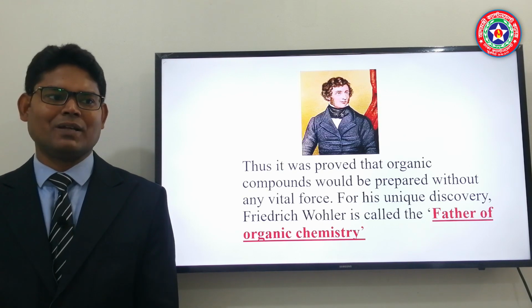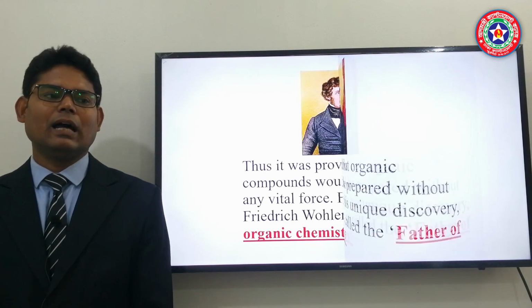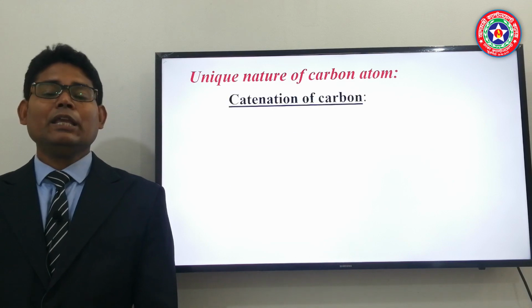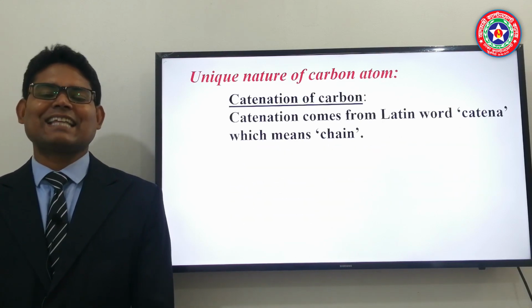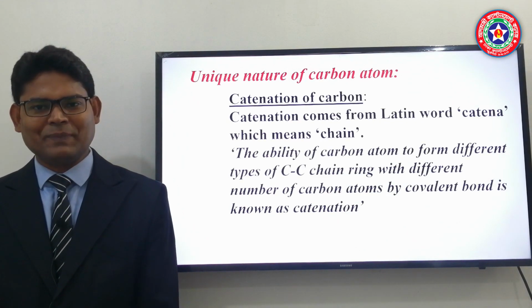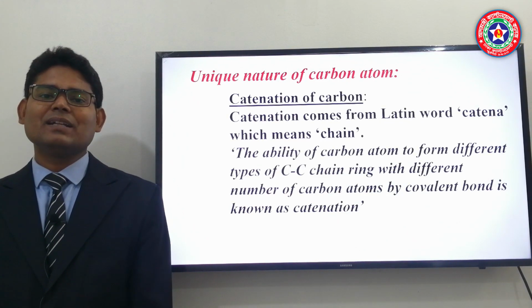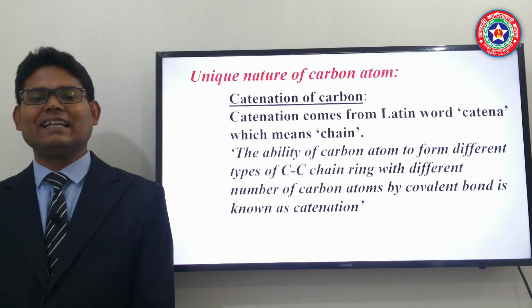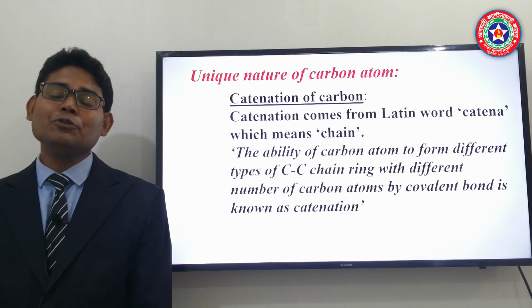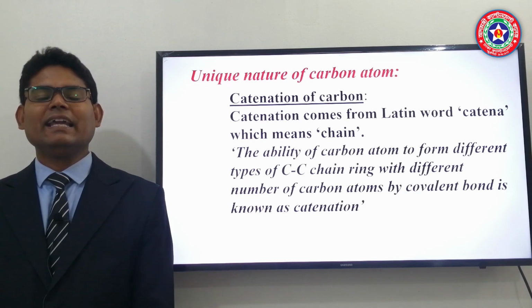So you need to remember that. Now our next content is the unique nature of carbon, that is catenation. It actually comes from a Latin word catena, which means chain. The carbon atom has a unique character that it can form stable covalent bonds, and due to that stable covalent bond it